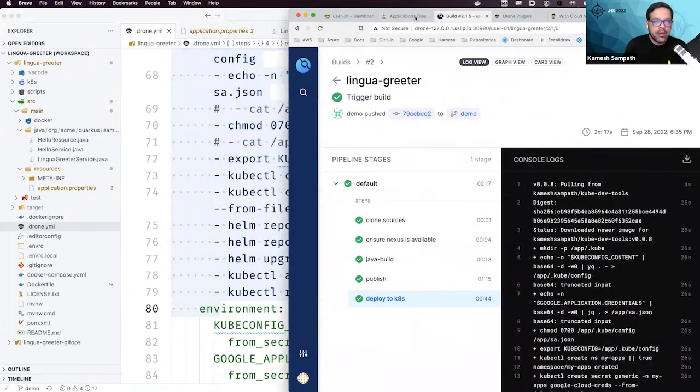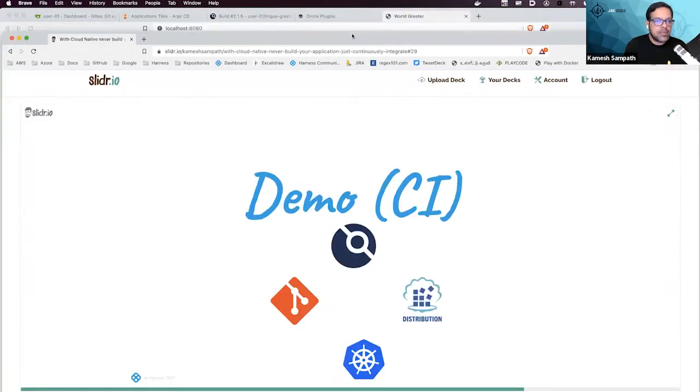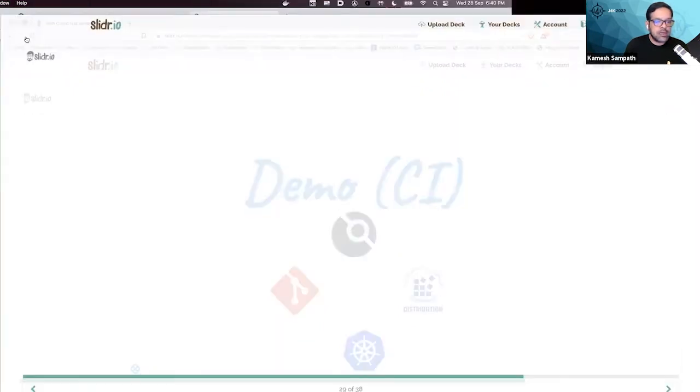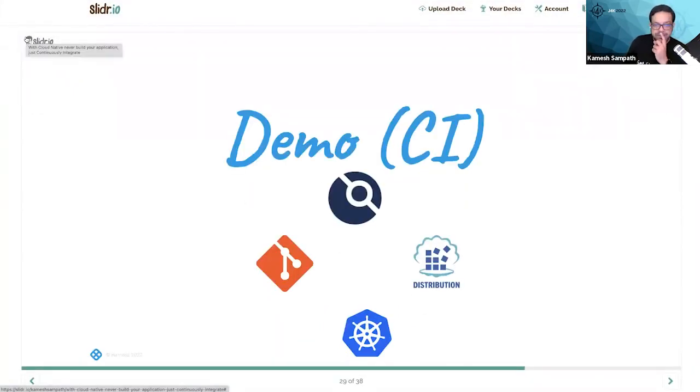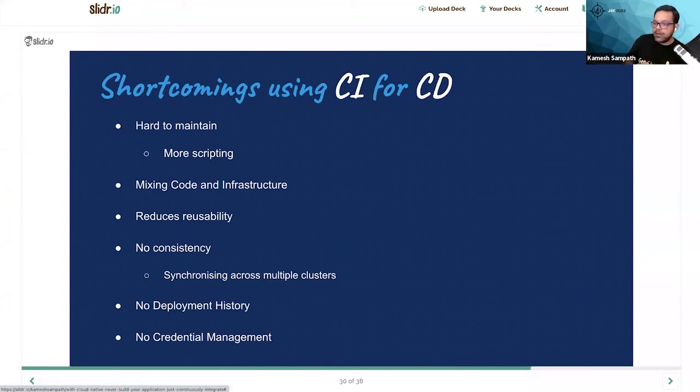I'm just going to make my screen bigger. Let me pull this into a bigger one. If you can still see my screen, that's what we're going to see. These are the shortcomings, as you already saw. I'm going to skip the slides considering the time we have.